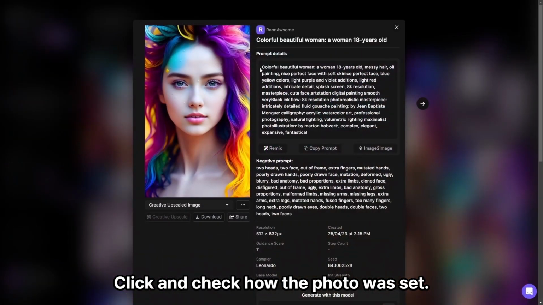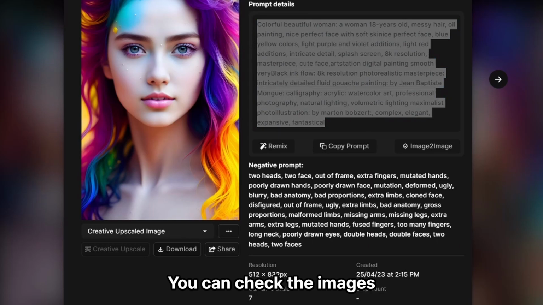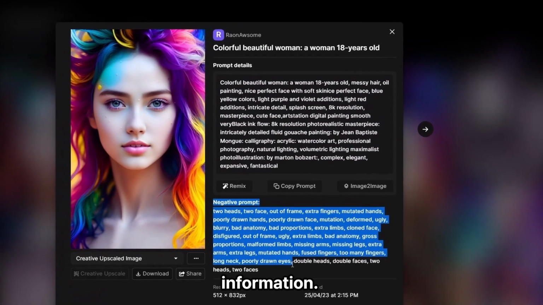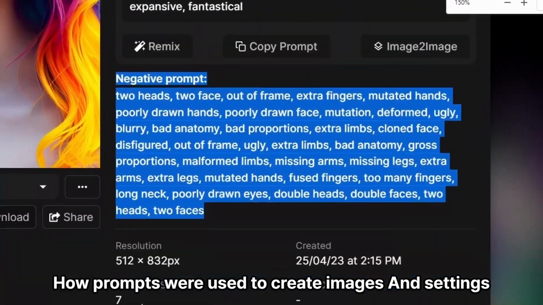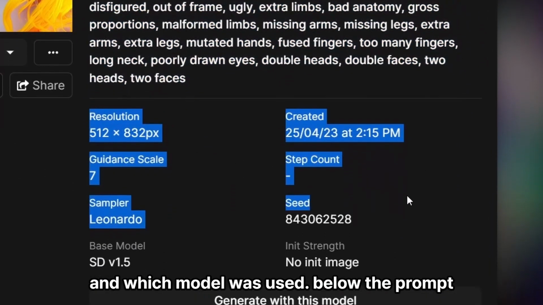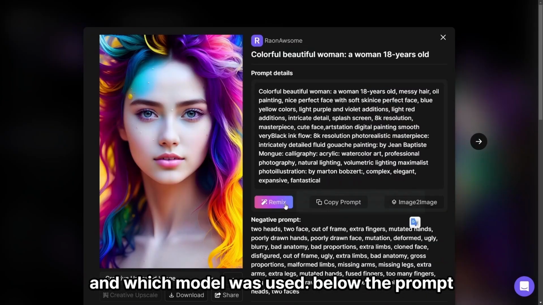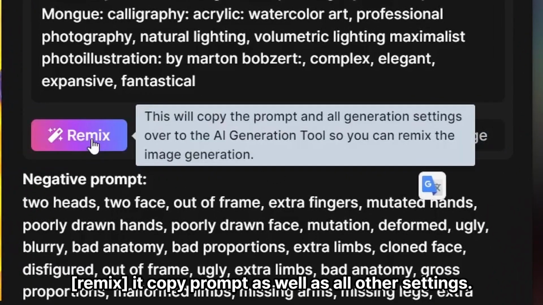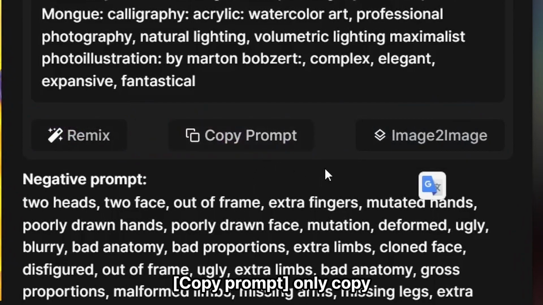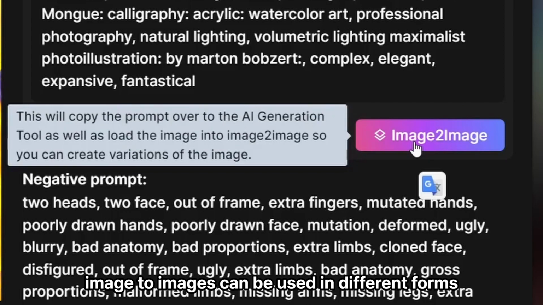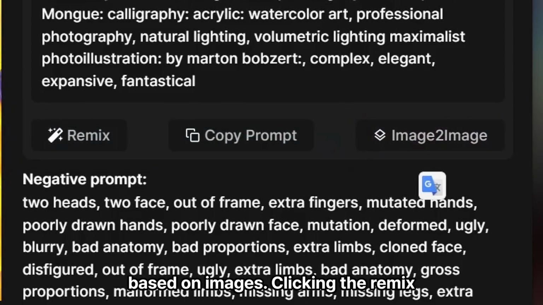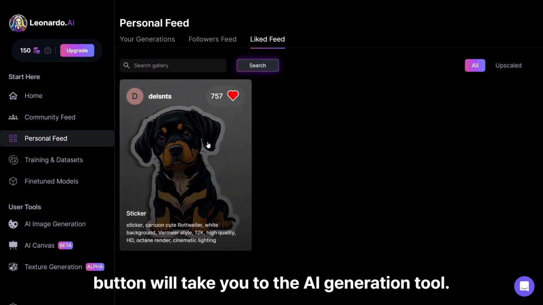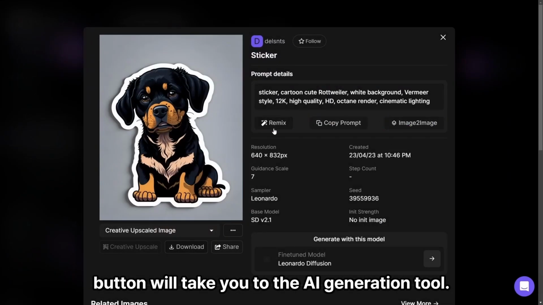Click and check how the photo was set. You can check the image's information, how prompts were used to create the image, the settings, and which model was used. Below the prompt, there are 3 buttons: Remix, Copy Prompt, as well as all other settings. Copy Prompt only copies the prompt. Image to Image can be used in different forms based on images. Clicking the Remix button will take you to the AI Generation tool.